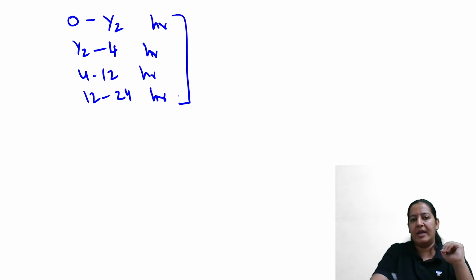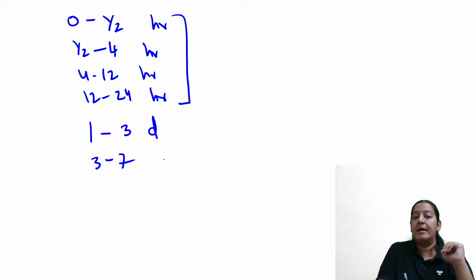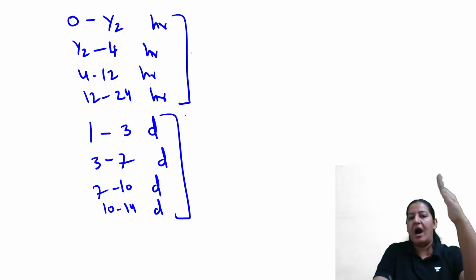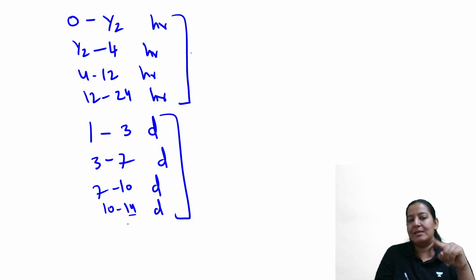24 hours means 1 day. Now coming to days: 1 to 3 days, 3 to 7 days, 7 to 10 days, 10 to 14 days. So that covers the days as well. So 4 things are from the hours, 4 from the days. 14 days means 2 weeks. So 2 to 8 weeks.